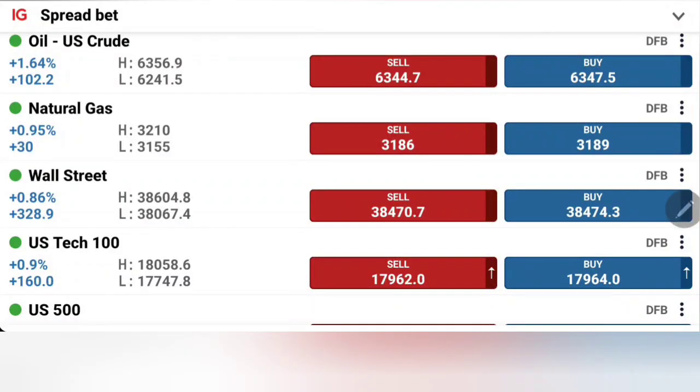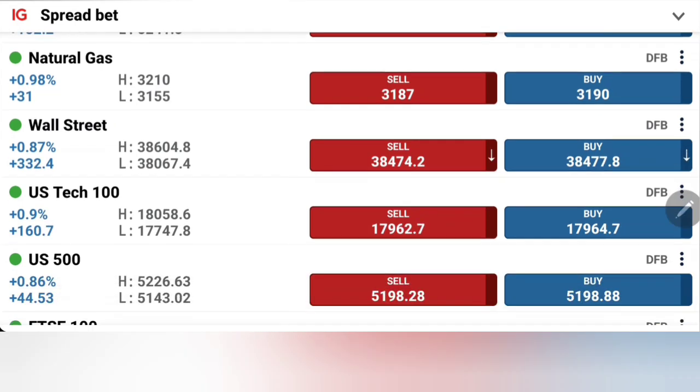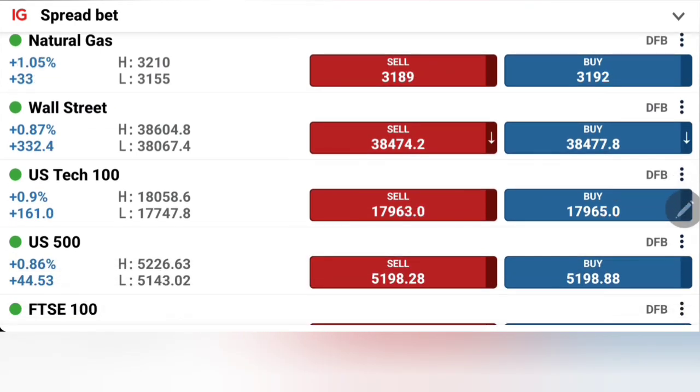US indices, after a greater correction yesterday, have started on the recovery mode today, and we have seen good bullish momentum throughout the day, though there is a struggle which we had seen in US30 at 38,600, US100 at around 18,000, and S&P 500 at around 5200, 5225.